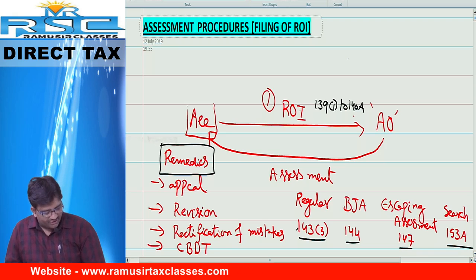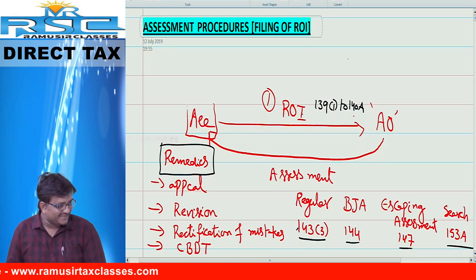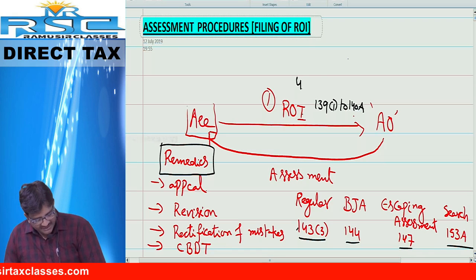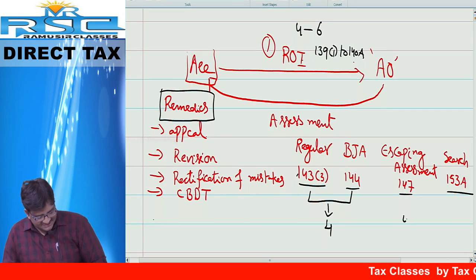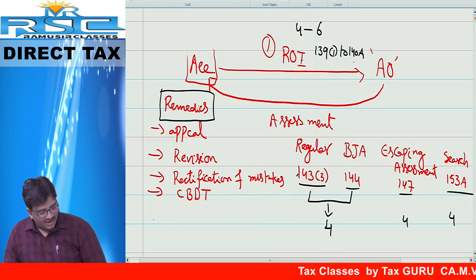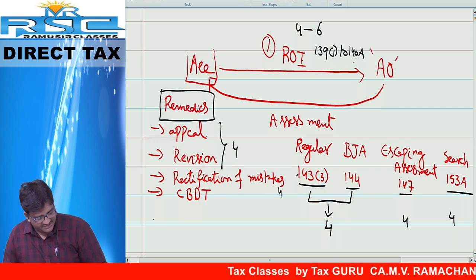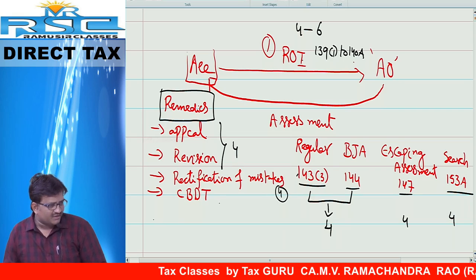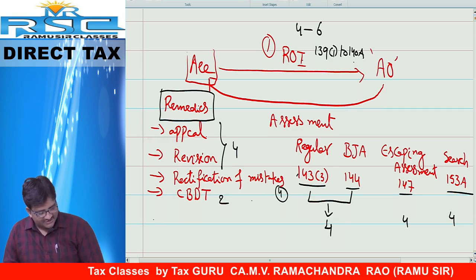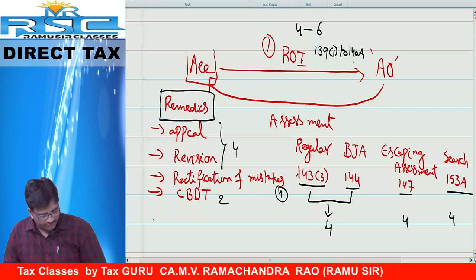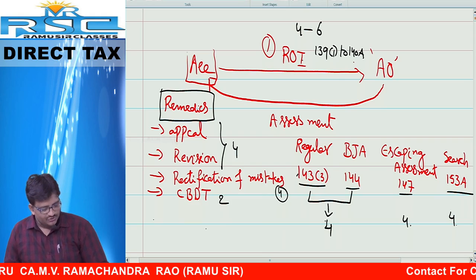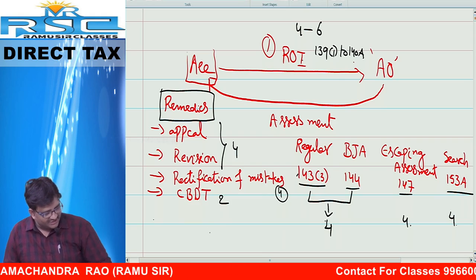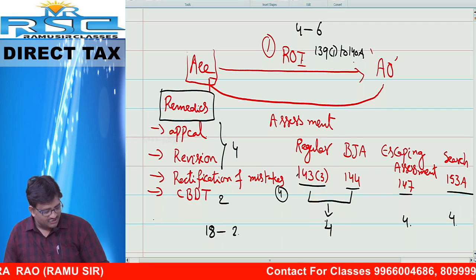Today, friends, our topic is return of income, income tax return. Weightage of this syllabus is minimum 4, maximum 6 marks. Regular assessment and best judgment assessment, out of that one question confirmed, 4 marks. Escaping assessment 4 marks. Search assessment 4 marks. Appeal and revision 4 marks. Rectification of mistake 4 marks. CBDT, they may or may not ask, maybe 2 marks. Altogether, 4 plus 4 plus 4 plus 4 plus 4, 5 fours are 20, plus 2, 22 marks. So I am telling you that the weightage of this chapter is minimum 18 marks to maximum 22 marks.